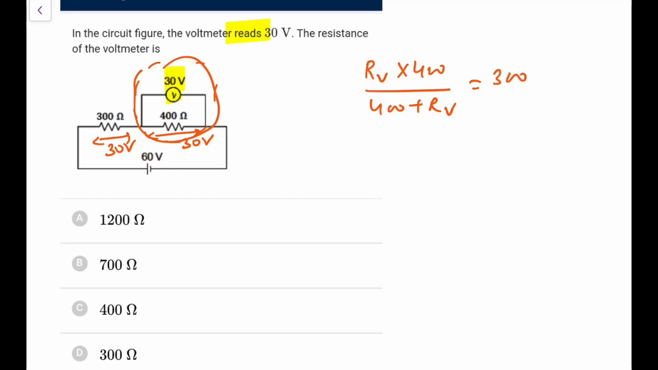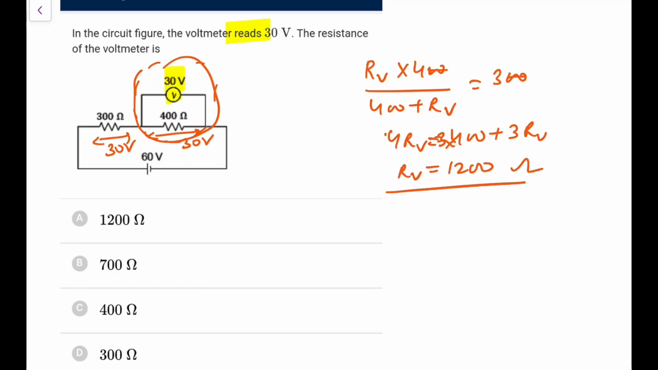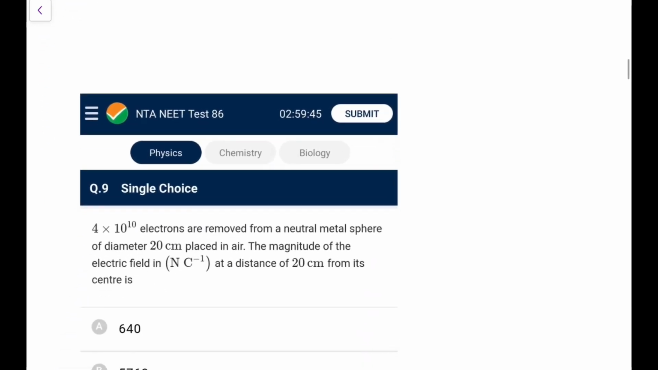So what I can make out, 4 RV is 400 plus 3 RV, sorry, 400 into 3, that is 1200. So RV is equal to 1200 ohms. So we go for option A here. This is 1200 ohms, you can directly write.